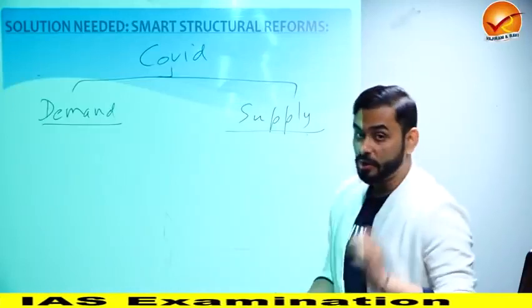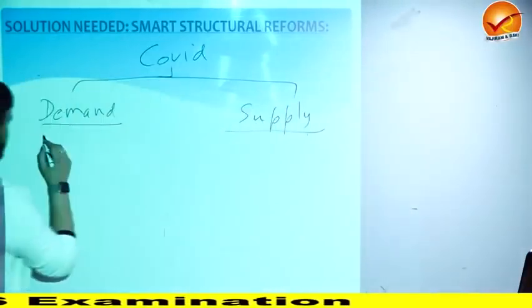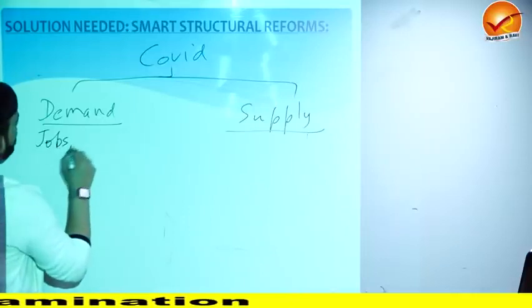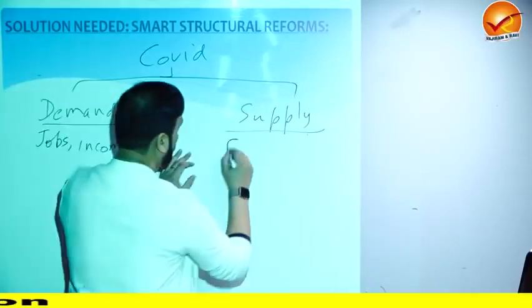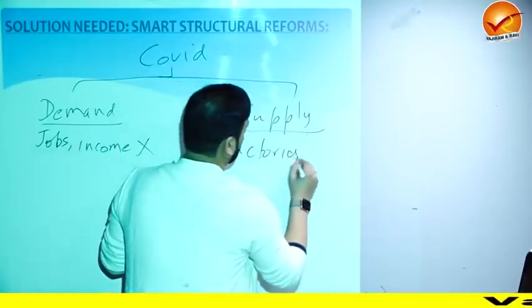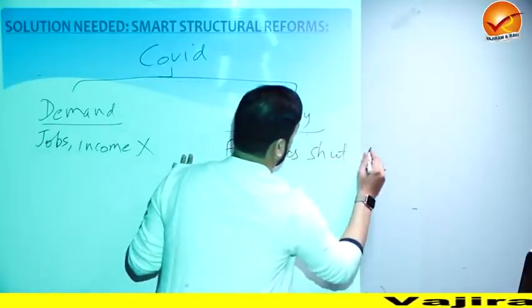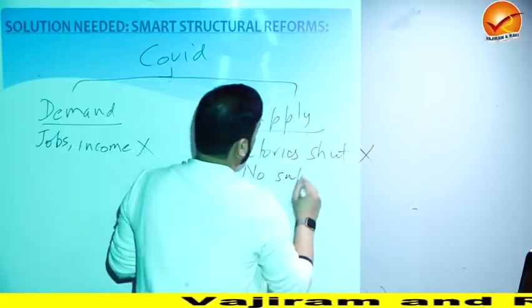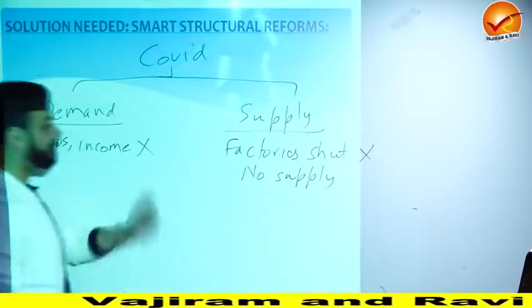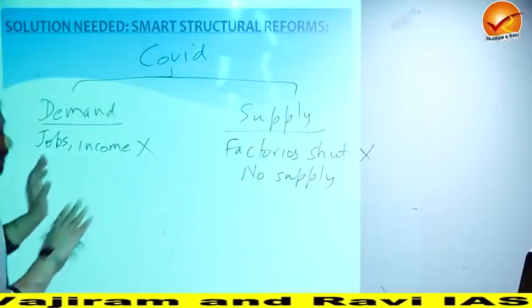So I told you that people lost jobs, right? So jobs and income gone, plus factories shut, no factories, hence no supply or very less supply. This was the situation. Now, how to solve it?